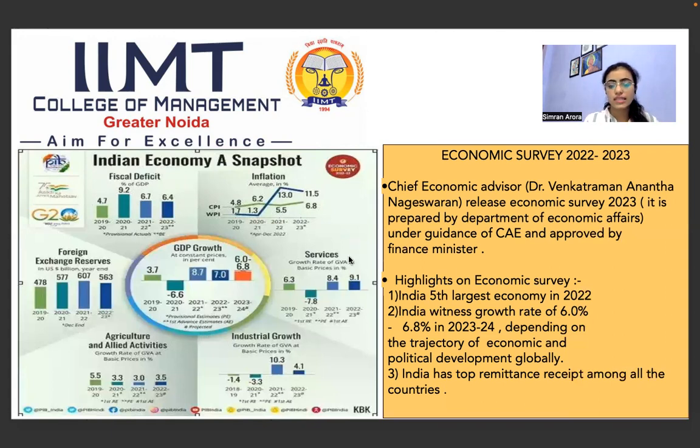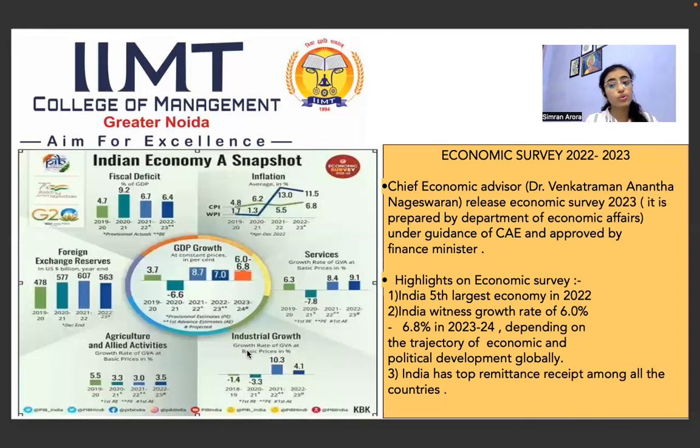The next is service sector GVA. It got down to minus 7.8 in the corona period. Now it is reviving again, 9.1. That is also a good condition. The next is agriculture and allied activities. It is also going good, from 3 to 3.5. So it is also reviving.